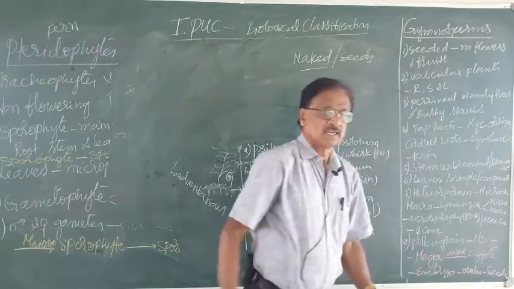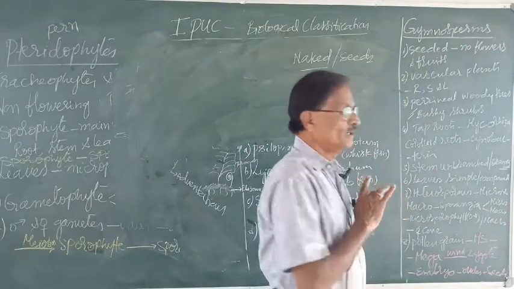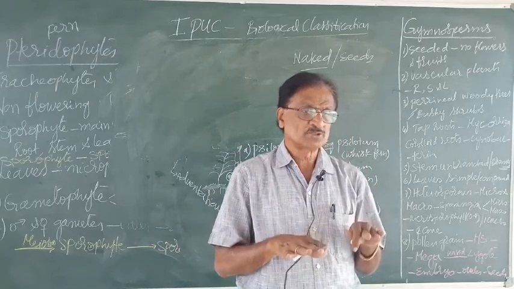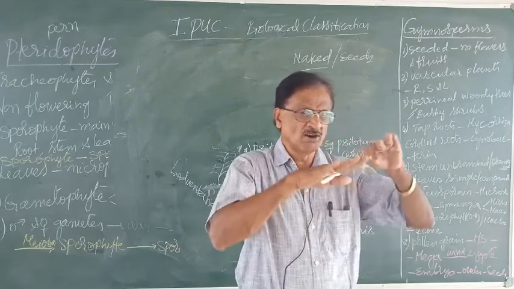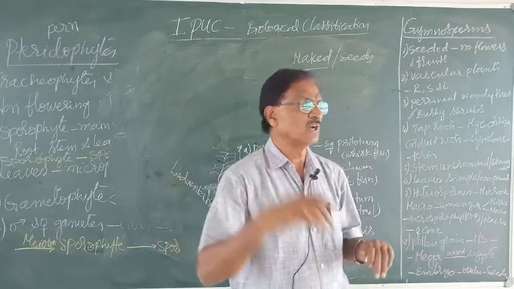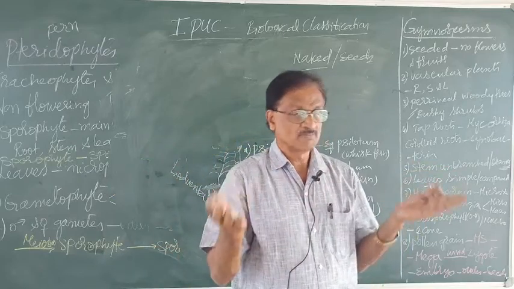Then they are the perennial, the woody trees. Perennial means those which live for a longer period of time, like the coconut or the eucalyptus or banyan trees.